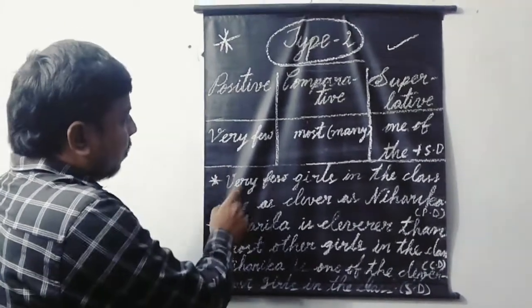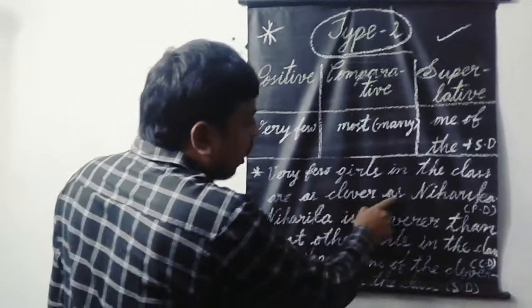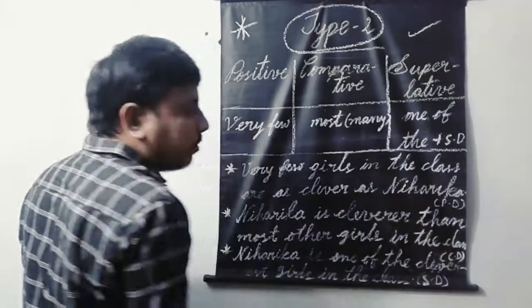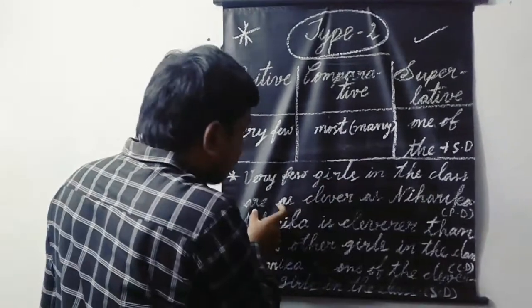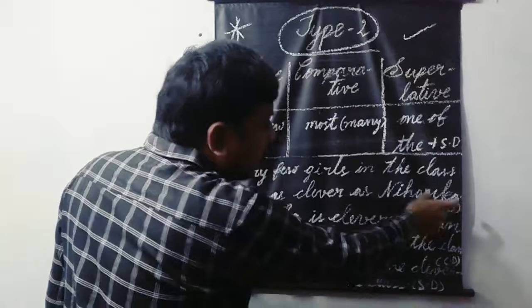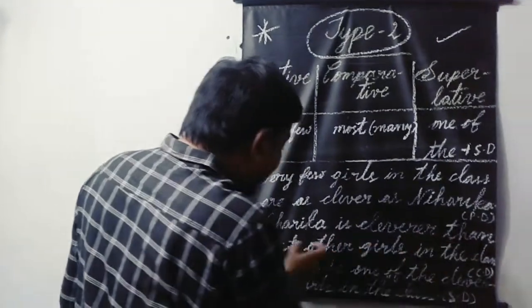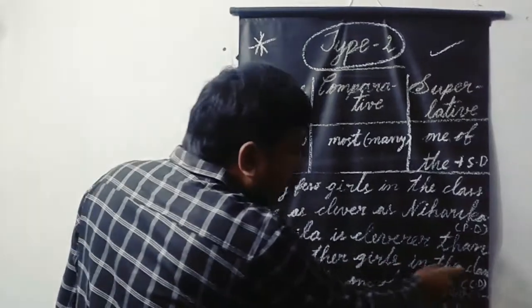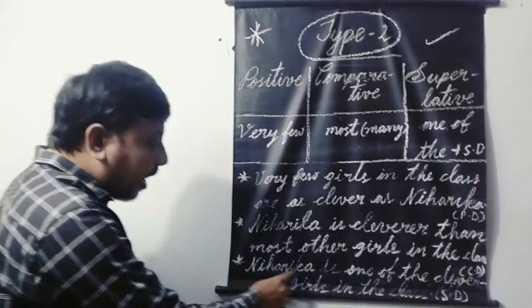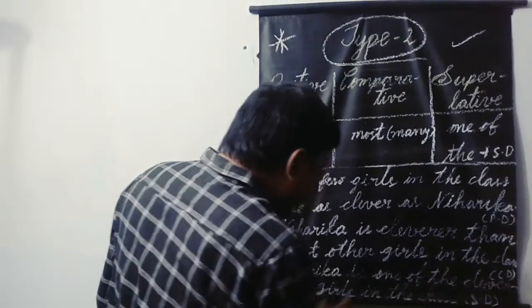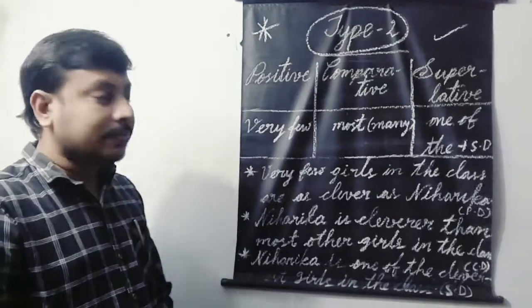If you take the first one, very few girls in the class are as clever as Niharika. This is positive degree. Niharika is cleverer than most other girls in the class. This is comparative degree. Niharika is one of the cleverest girls in the class. This is the superlative degree.